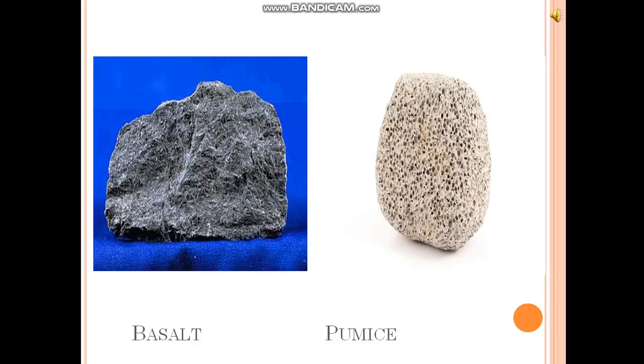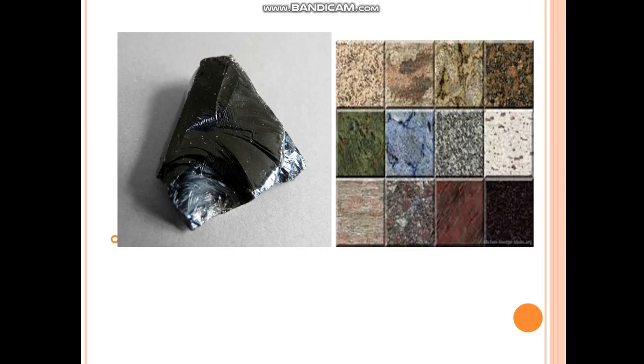Now come to obsidian. It is a dark, shiny, and layered rock that appears like glass. It has sharp edges. It is used for making tools. Now come to basalt. It is a dark brown and smooth rock. Goldsmiths use it to test the purity of gold. Now the last one is granite. It is the most common rock. It is a colored rock. It has coarse grains, and you must have seen granite at homes. It is used as building material, for flooring, and for making statues.